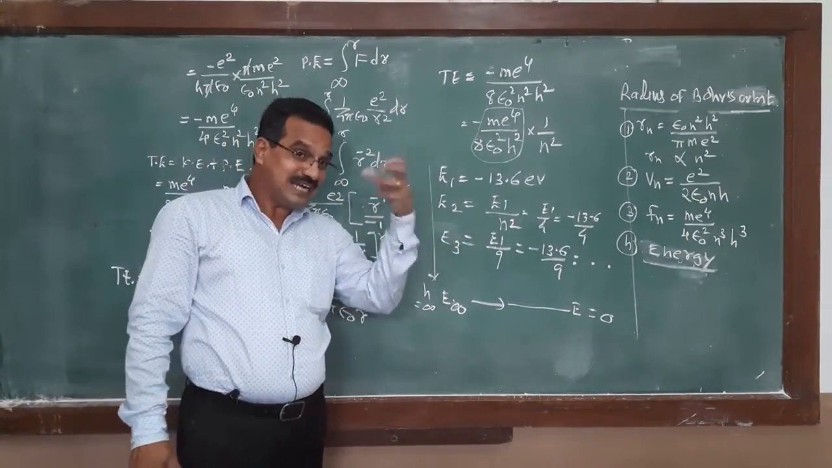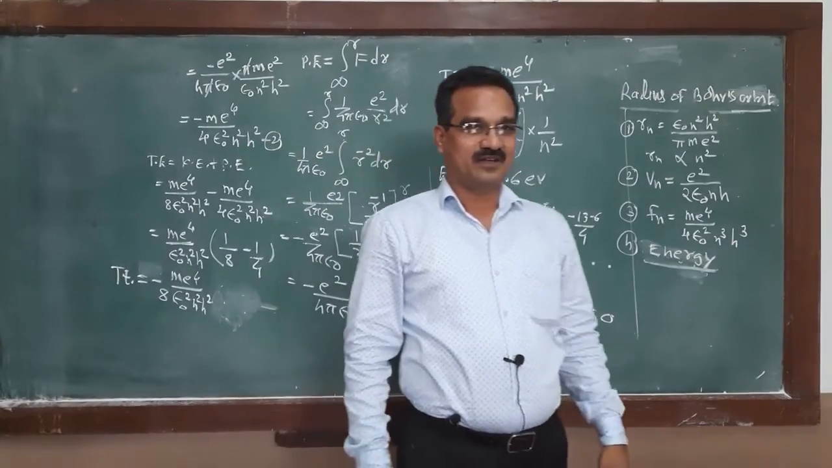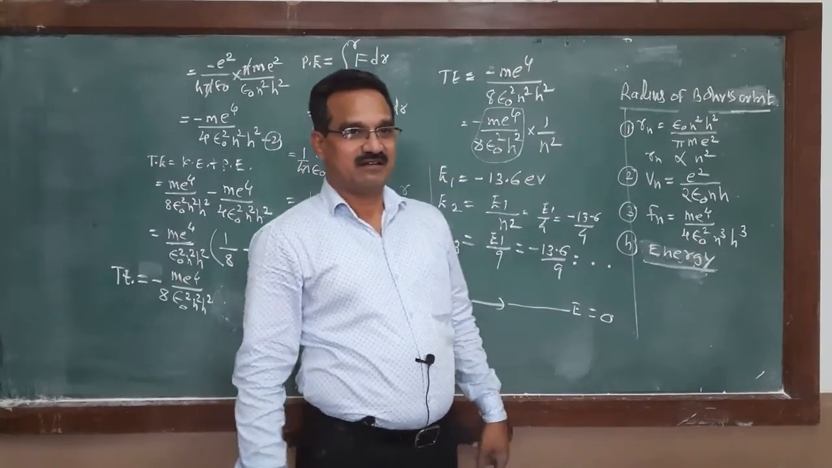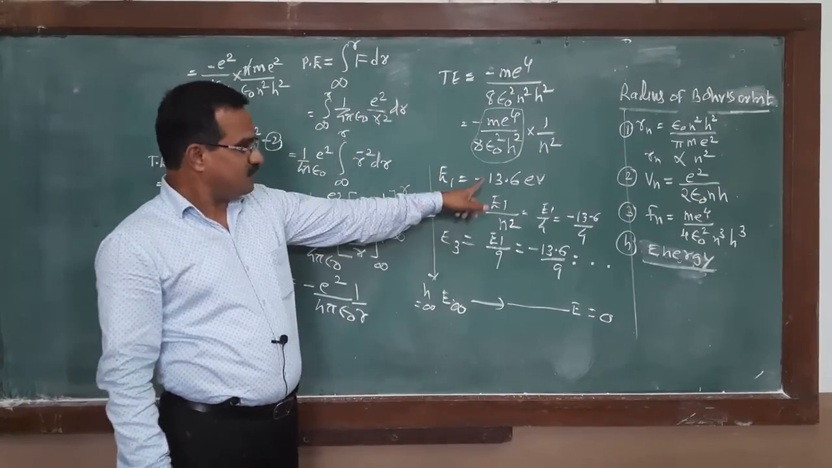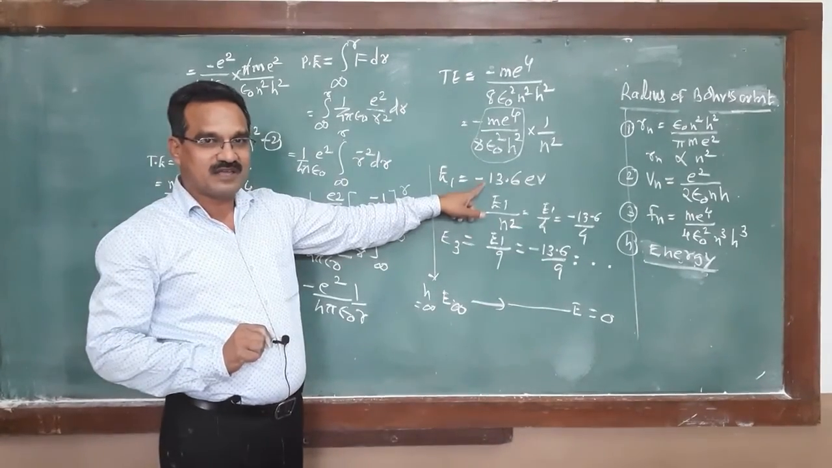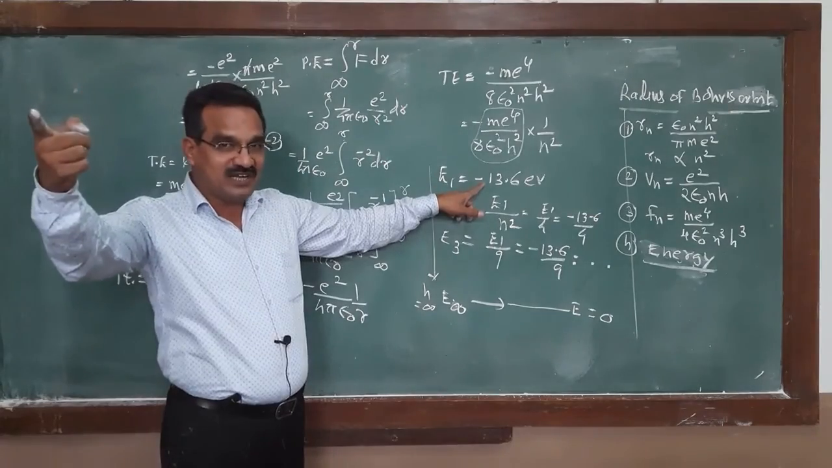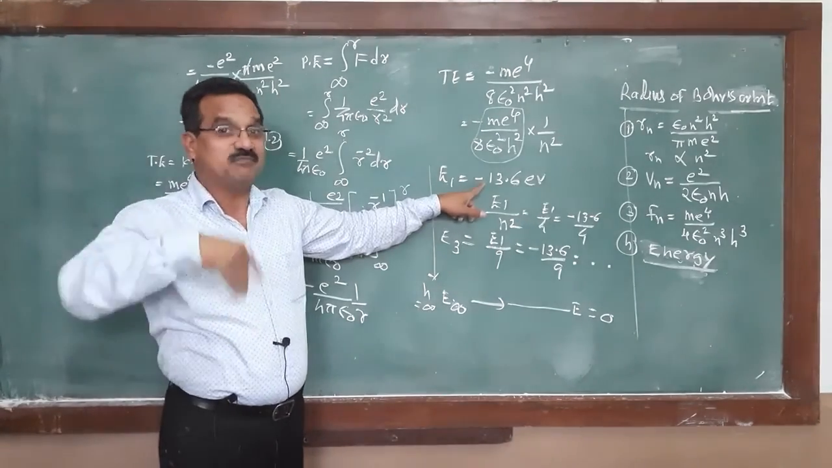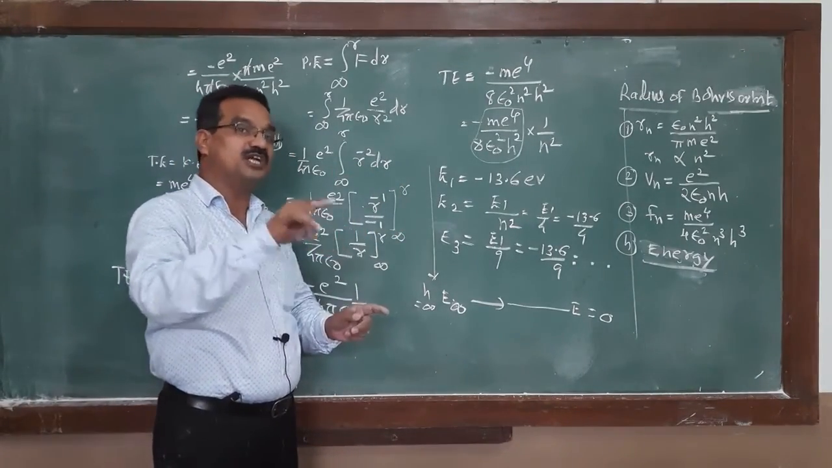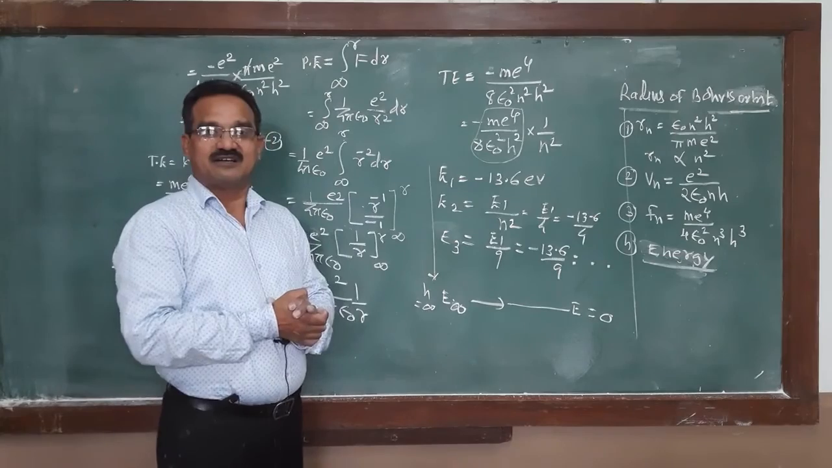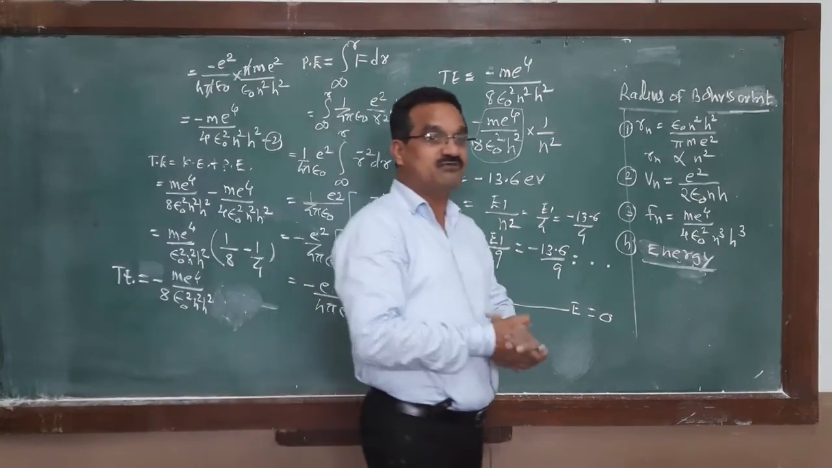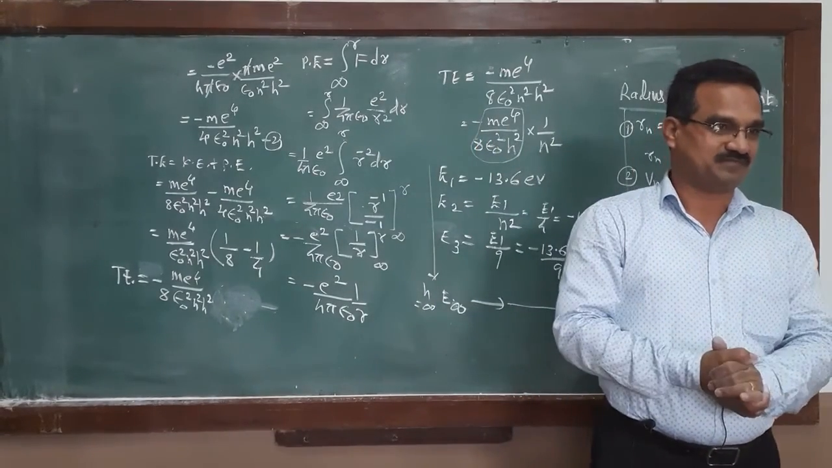The amount of energy required to free the electron present in the first orbit: in the first orbit the energy is minus 13.6 electron volt, and to make the electron free, its energy must be 0. It means the amount of energy supplied must be equal to plus 13.6 electron volt, and then that electron escapes out of the atom. And that energy, we call it ionization energy.